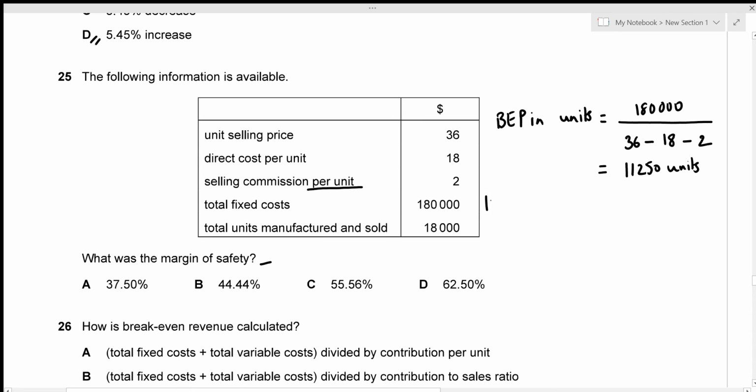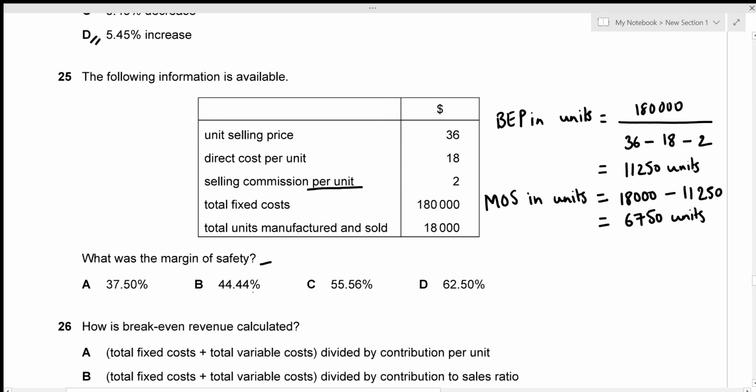So for the margin of safety, I'm just going to write MOS in units. It's going to be the total units manufactured and sold, which is 18,000, minus BEP in units, which is 11,250. So the margin of safety in units is just going to be 6,750 units.